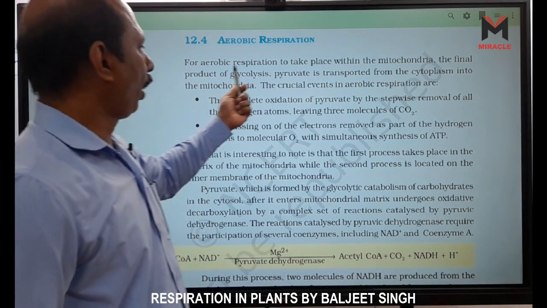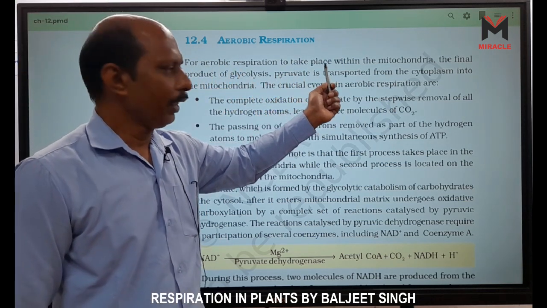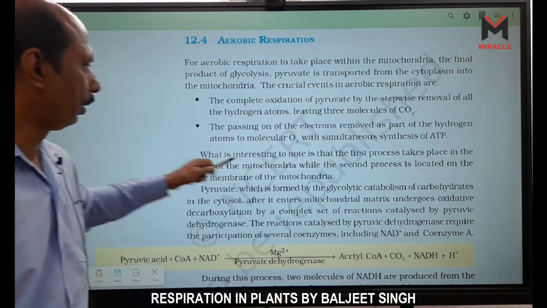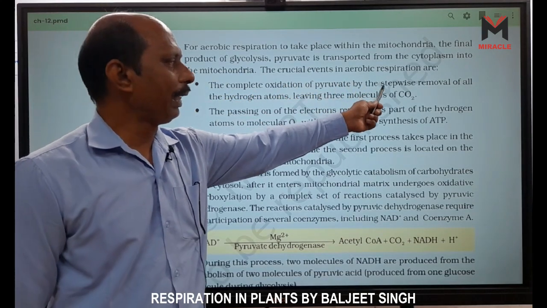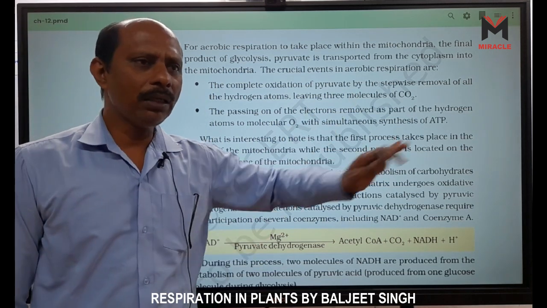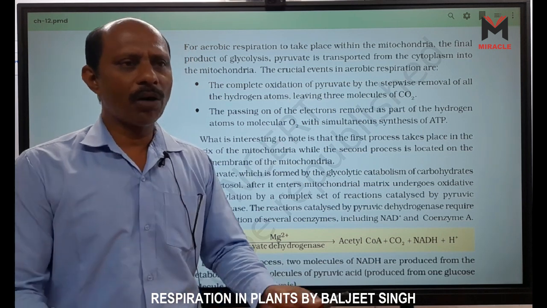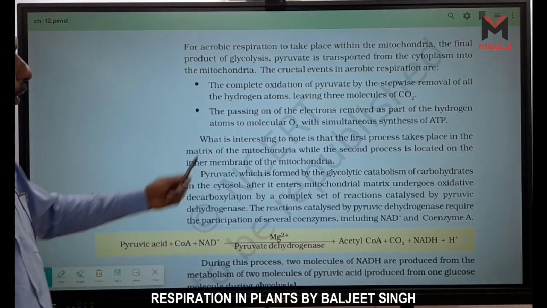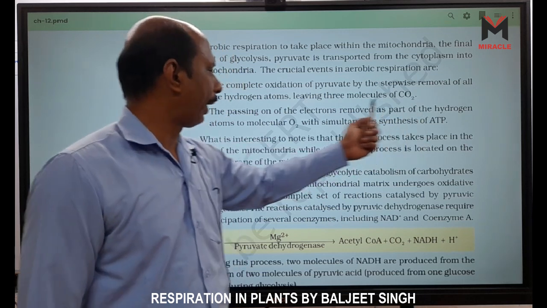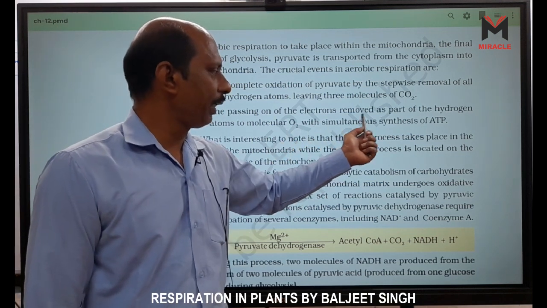Okay, here it is given. For aerobic respiration to take place within the mitochondria, the final product of glycolysis, that is pyruvic acid, is transported from the cytoplasm into the mitochondria. The crucial events in aerobic respiration are, first, the complete oxidation of pyruvic acid by the stepwise removal of all the hydrogen atoms, leaving 3 molecules of carbon dioxide. Because pyruvic acid is a 3 carbon molecule, only 3 carbon dioxide are released, right? Second, the passing on of the electrons removed as part of hydrogen atoms to molecular oxygen, with simultaneous synthesis of ATP.